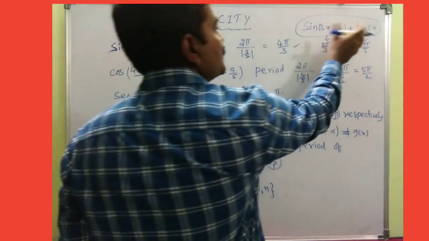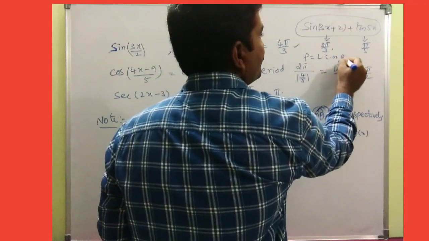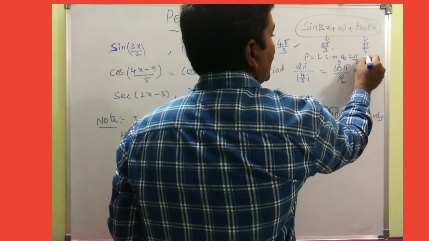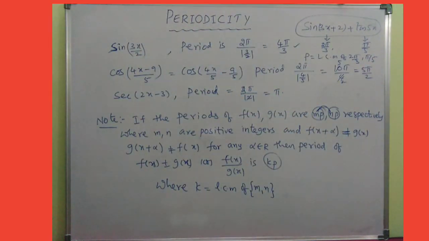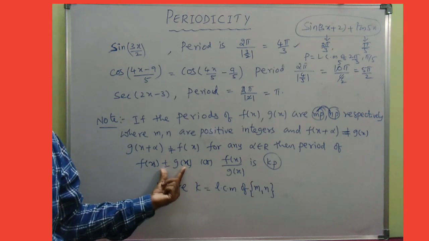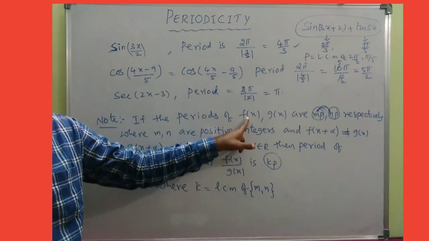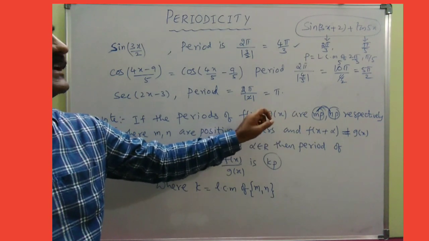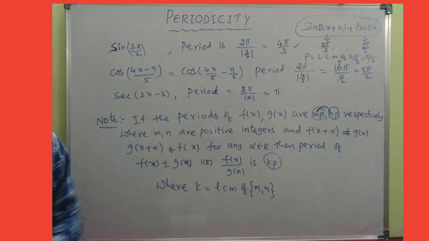Hence coming to this question, the final periodicity is the LCM of 2π/3 and π/5, whatever it may be. That is the final period of the given function. So it is very clear: when two or more functions are involved, find their periods individually, the first function's period and the second function's period. Finally the resultant is the LCM of both the periods.